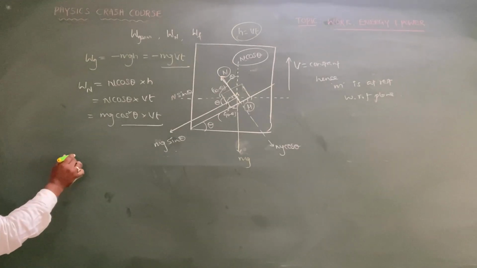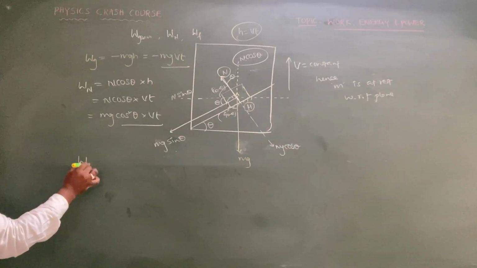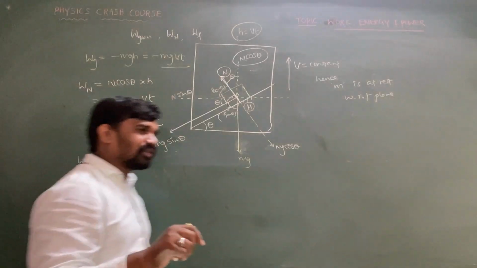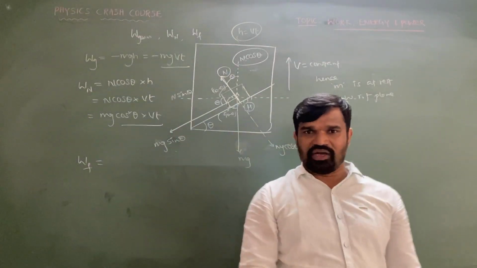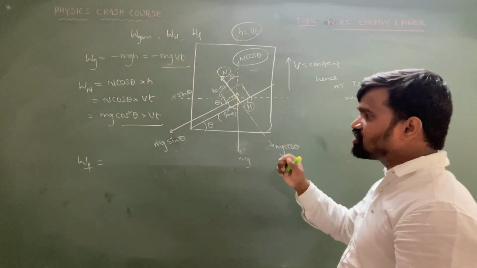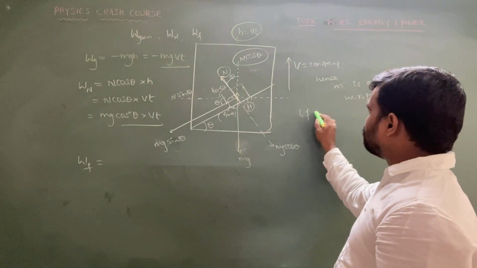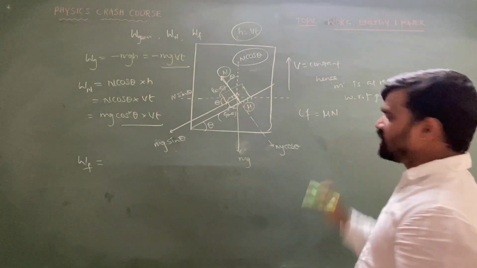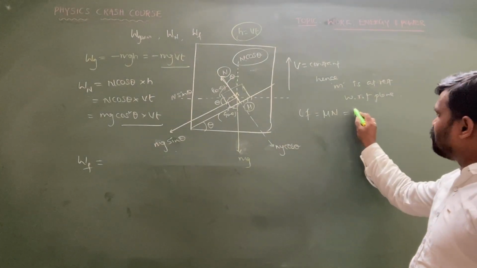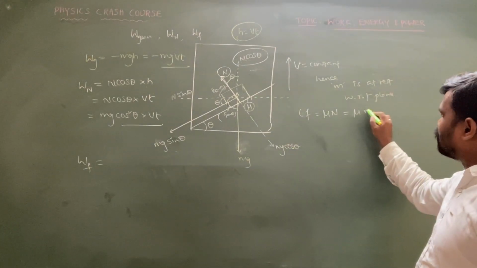And after that, another important point: what is the work done by the frictional force? This is the important point. Of course, most of the students will take either limiting friction or mu into N, so mu into normal force, that is mu mg cos theta.